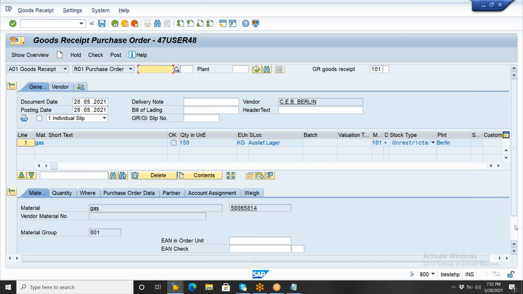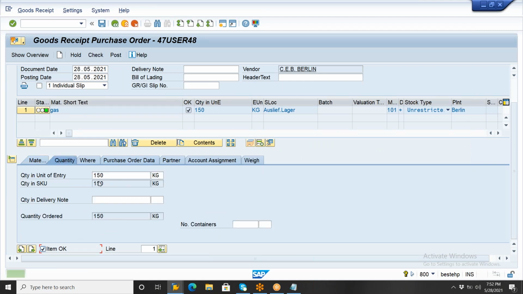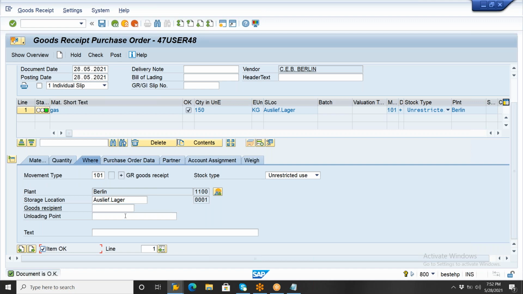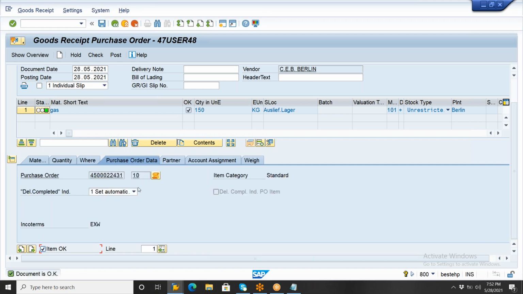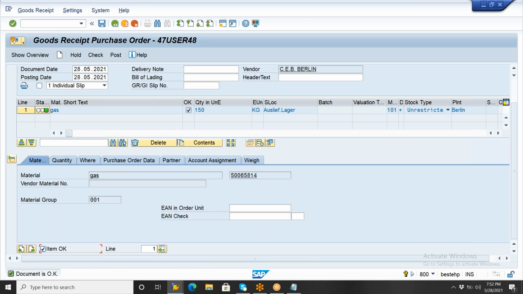Now here we need to understand what the deviation is. First of all, check all the details: which material, gas, how much we are receiving, 150, plant, storage location, purchase data, and you can enter the part number. All the details are there. But please observe, without cylinders we are not able to receive this gas here.